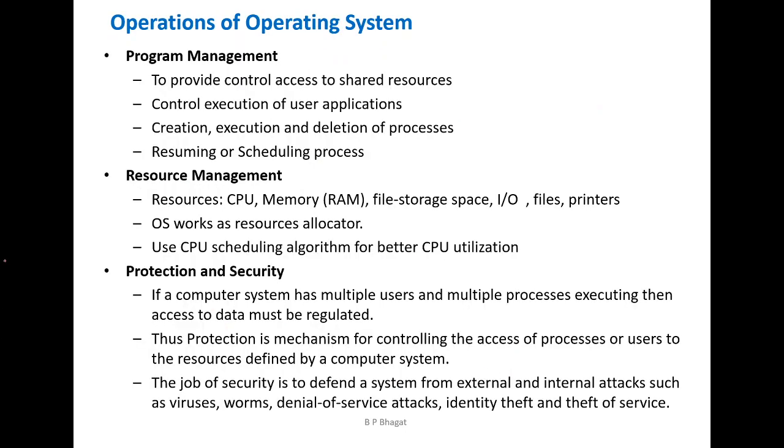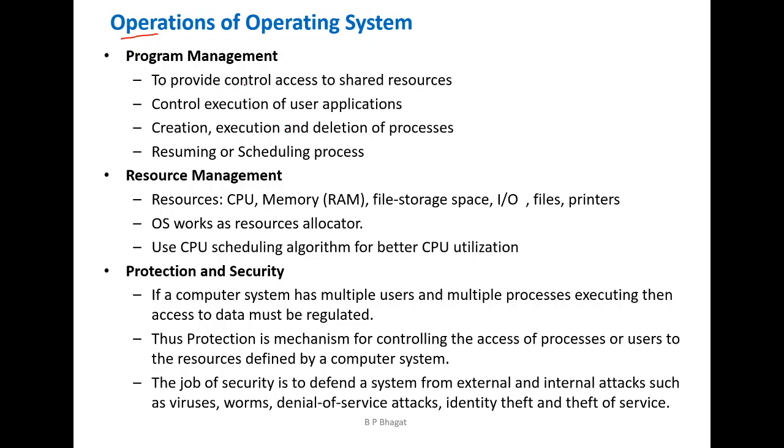Then let us discuss the operations of the operating system. Basically, it is categorized into three. The first is program management. The operating system handles many kinds of activities, from user programs to system programs, and each of these activities is encapsulated as a process.